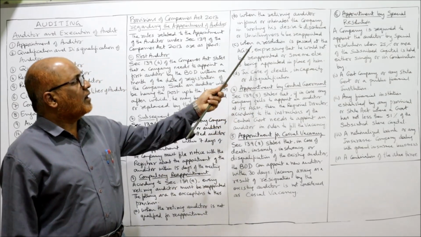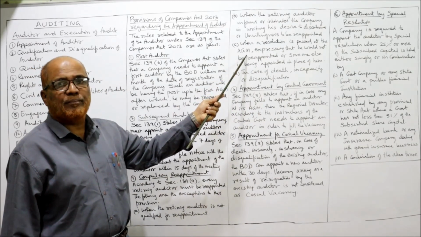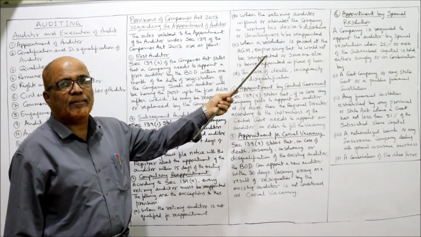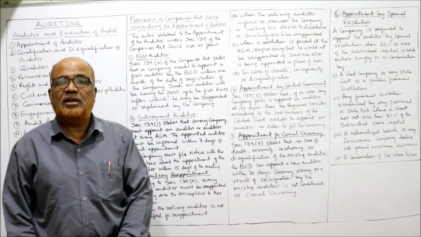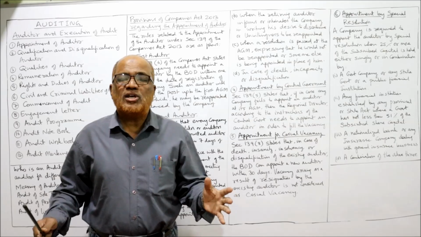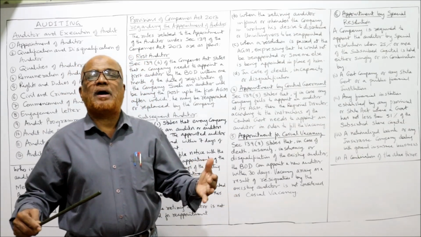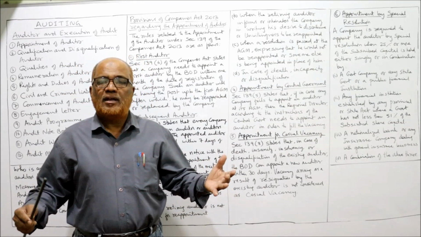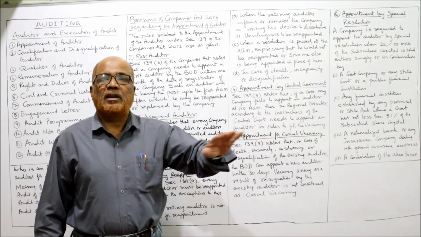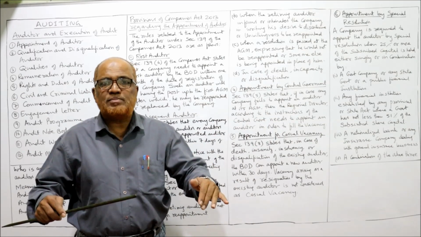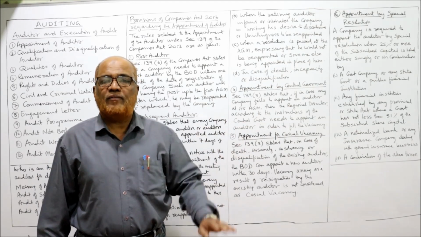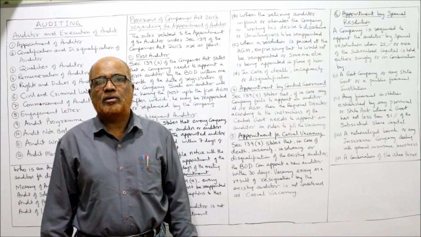Third, when a resolution is passed at the annual general meeting expressing that he would not be reappointed, or someone else is being appointed in his place. In the annual general meeting, a resolution is passed by the shareholders that the existing auditor should be replaced by a new auditor. In that case, when the resolution is passed, automatically the old auditor cannot continue as an auditor.